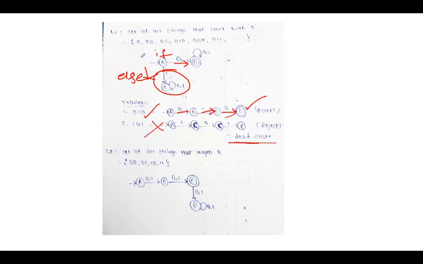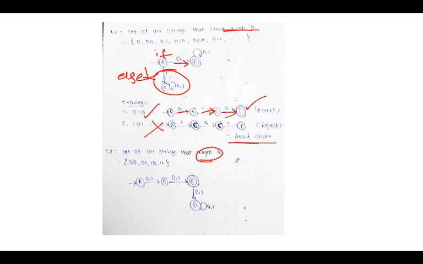Like that, we have to design a finite automata for the given conditions. Given condition: strings starting with 0, the set of all strings of length 2. The string length must be 2. 00, 01, 10, 11. These are the only 4 possible cases with length 2.